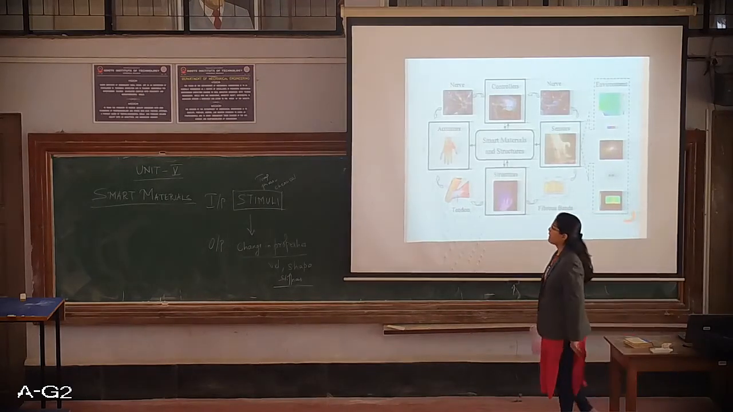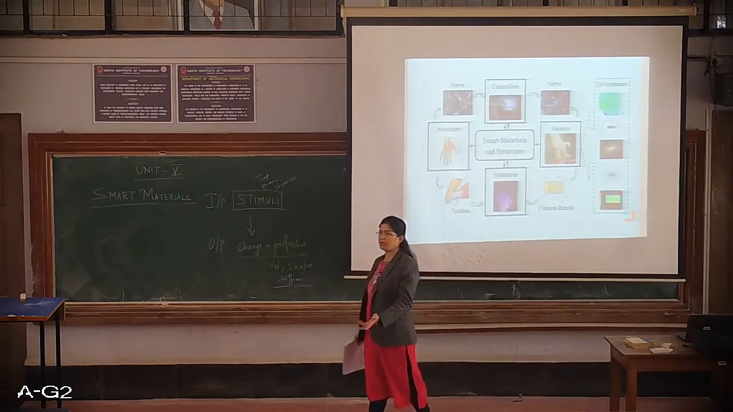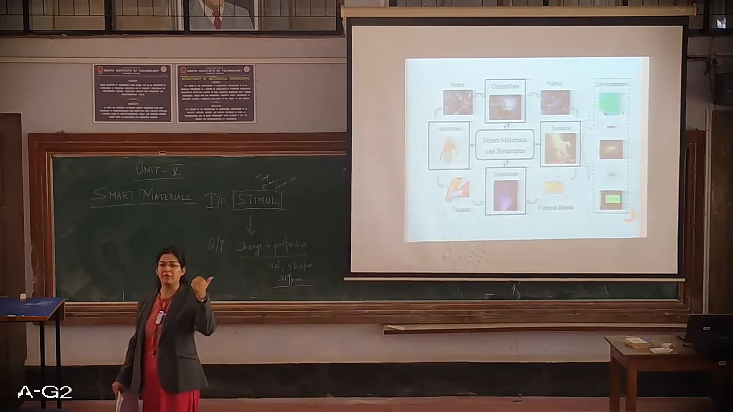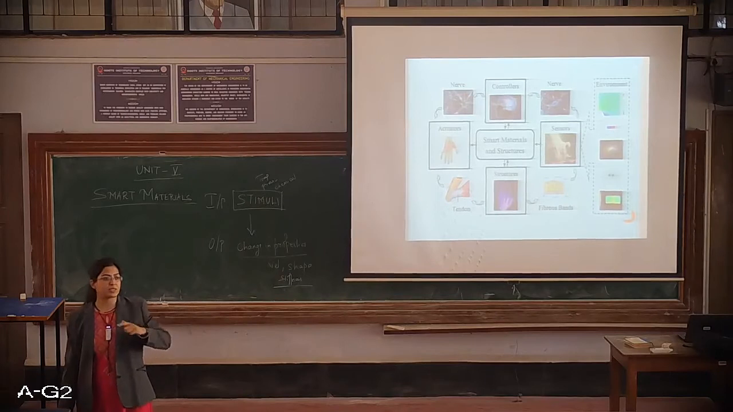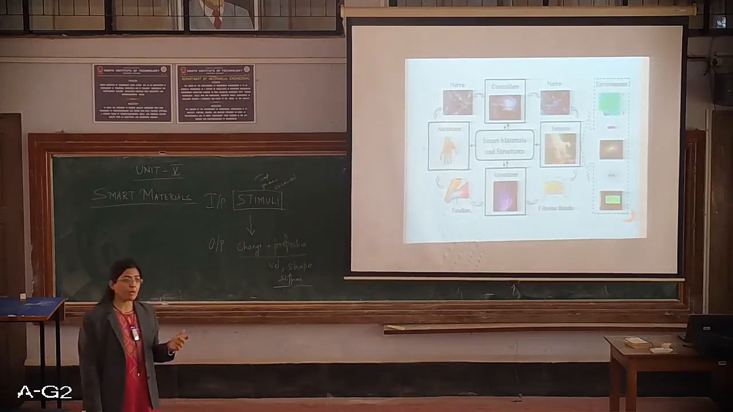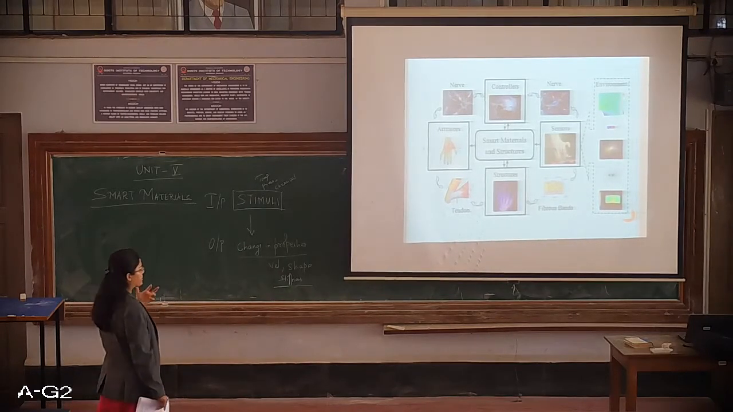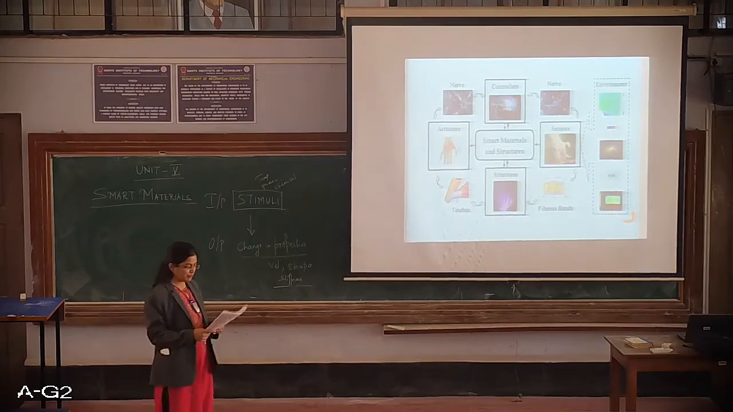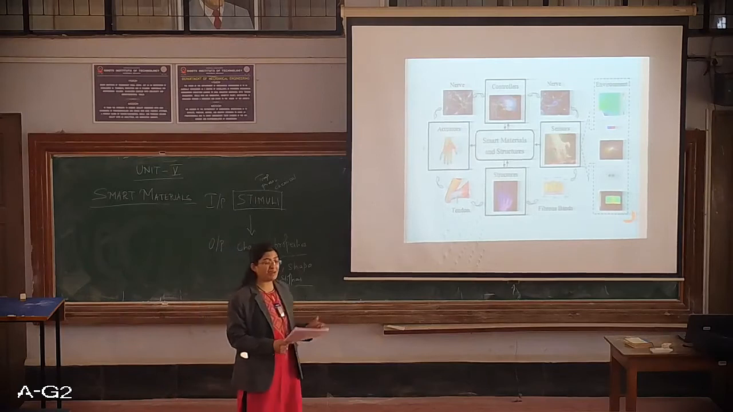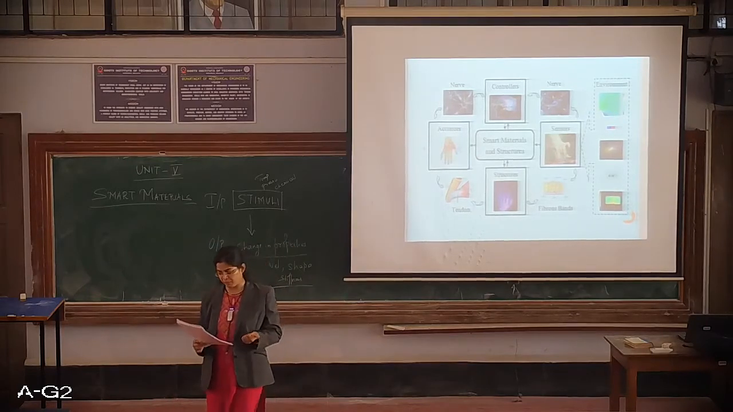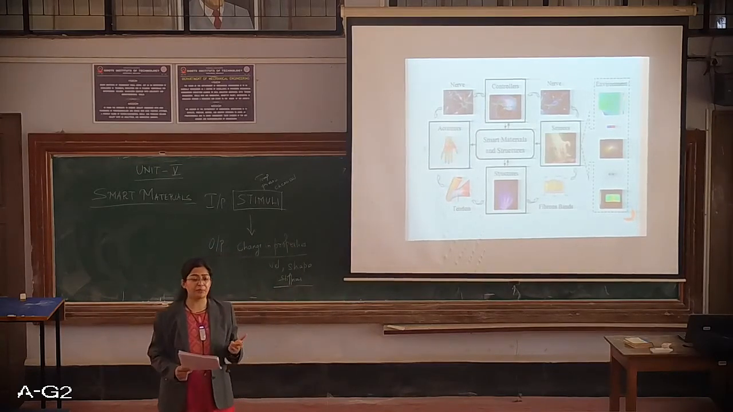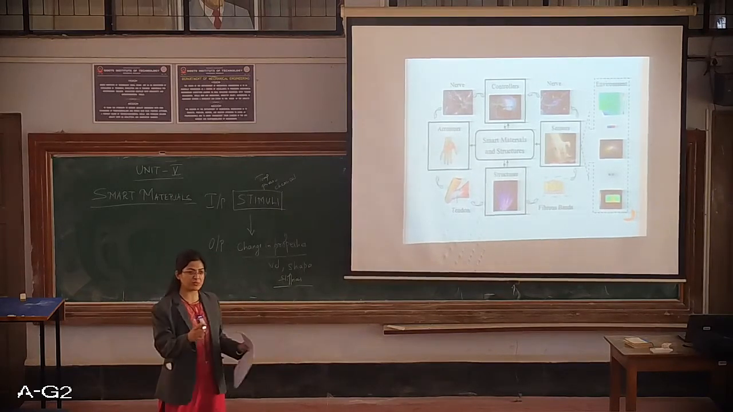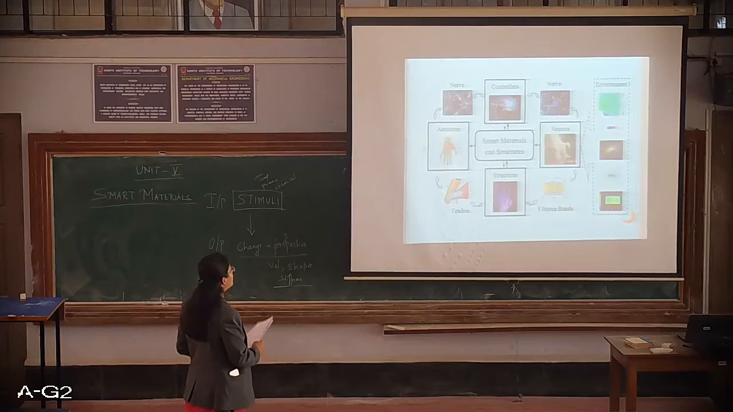So what makes a smart material smart? Basically, it has memory. These are some of the capabilities of a smart material. The smartness of these materials is described by its self-adaptability, self-sensing ability, memory, and multifunctionality. All of these things make a smart material smart.